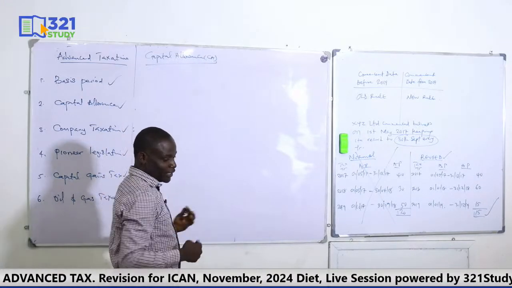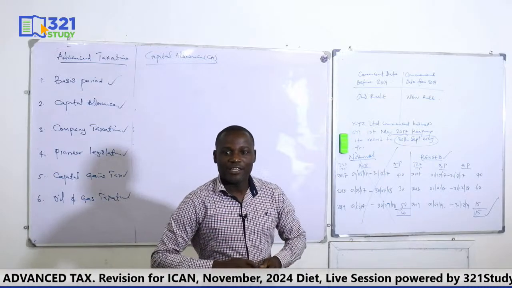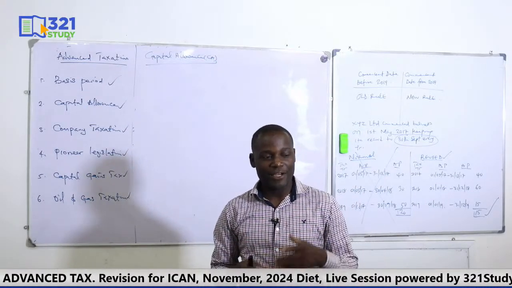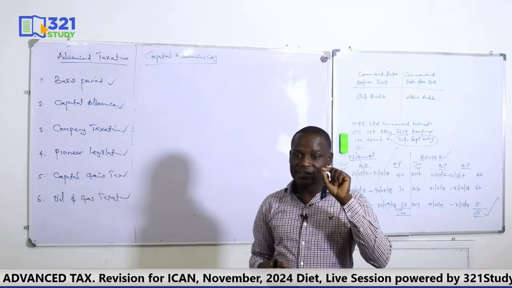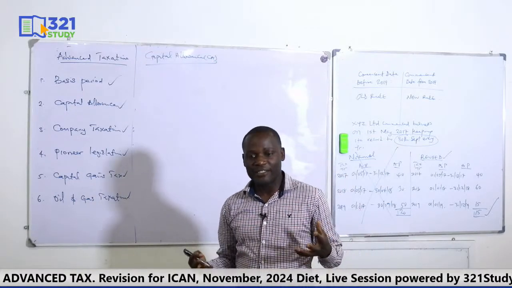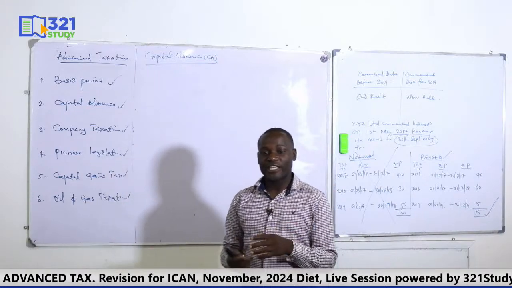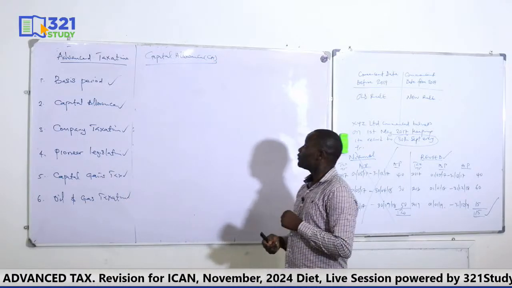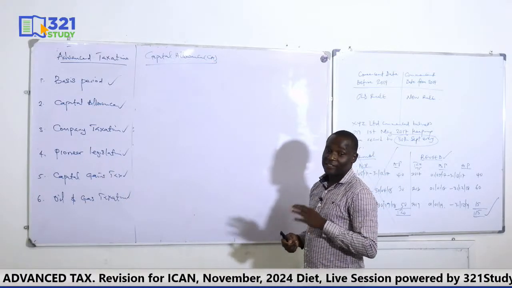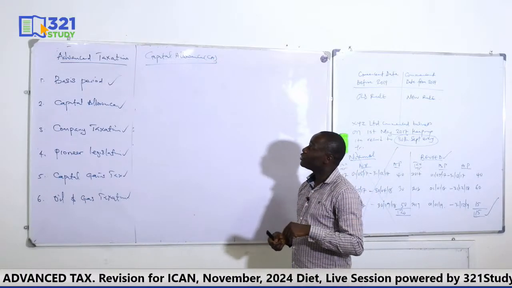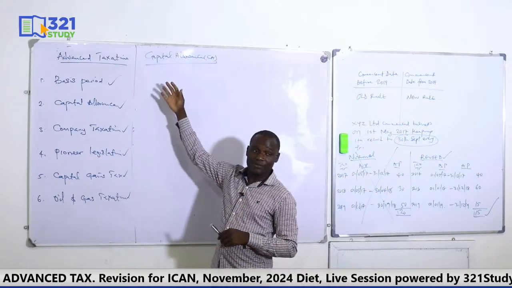All right, you know capital allowance is a relief granted in lieu of depreciation because depreciation is not allowed in tax. And you know the reason why it is based on estimate. It's estimated. You know how depreciation is computed. Everything about depreciation is estimated. So because of that, in tax, depreciation is not allowed. Okay? So in lieu of depreciation, the tax authority prefer to grant what?